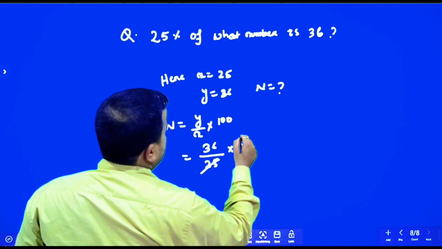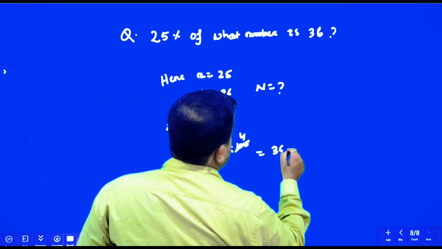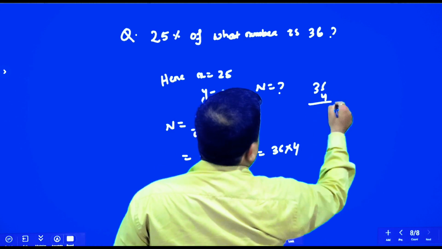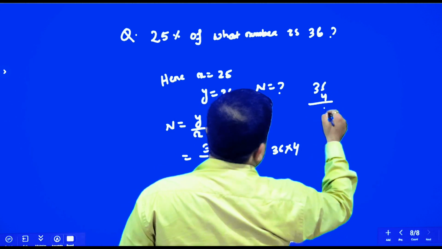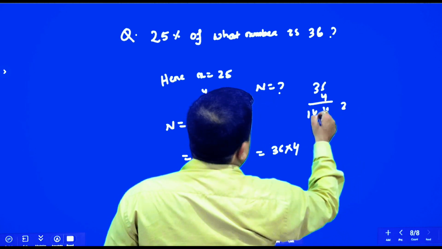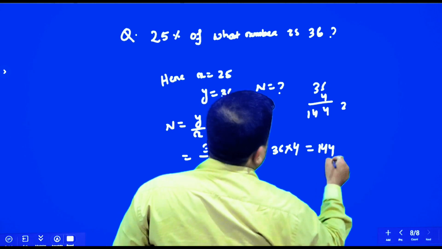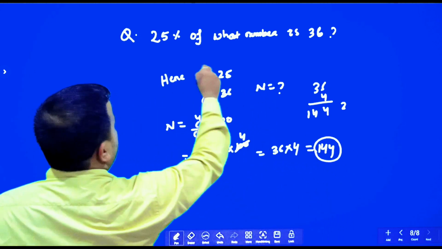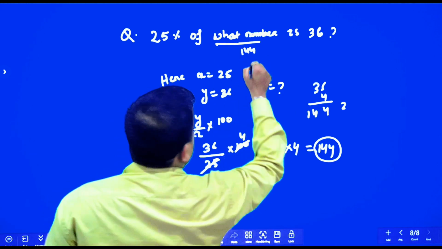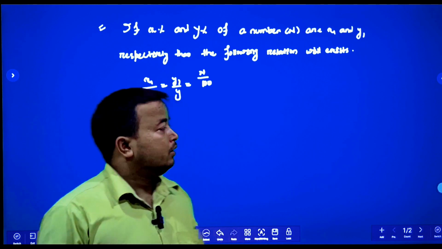So this will be how much? 25 into 4 is equal to 100, so it is 36 into 4. So here we will multiply 36 by 4. 4 into 6, 24, write 4, carry 2; 4 into 3, 12 plus 2 is 14. So 144. The answer is 144. So 25% of what number is 36? The number is 144. Okay.